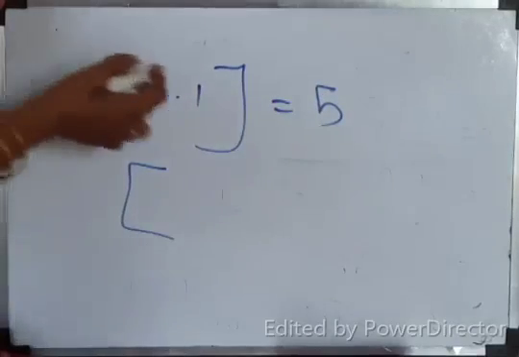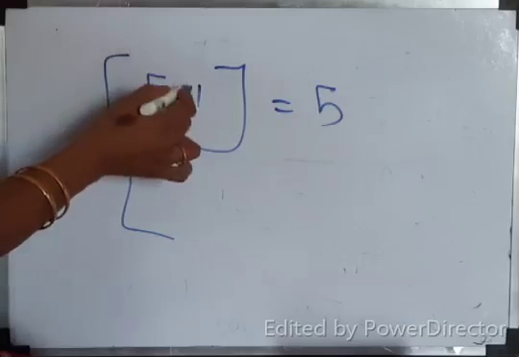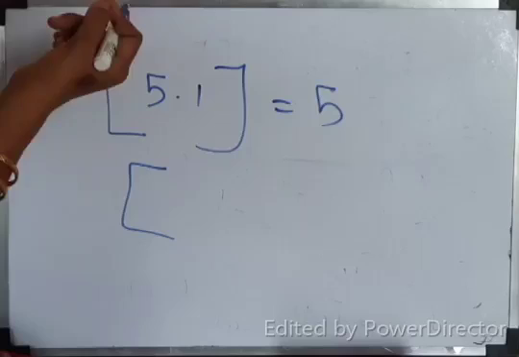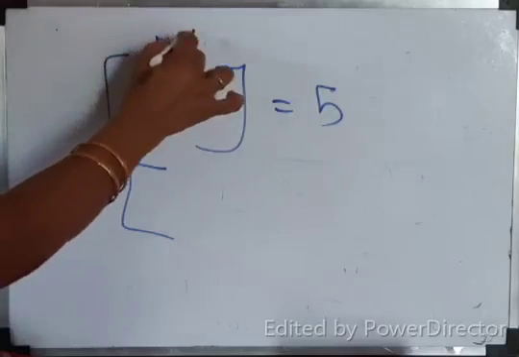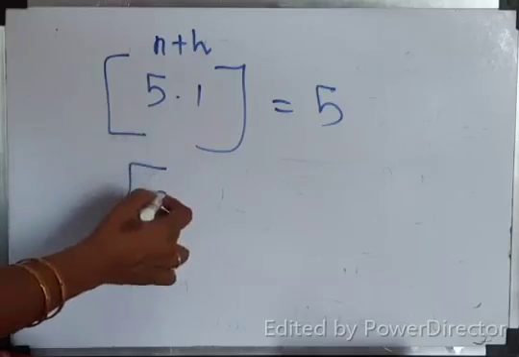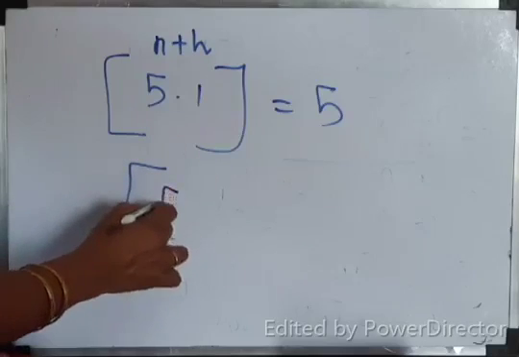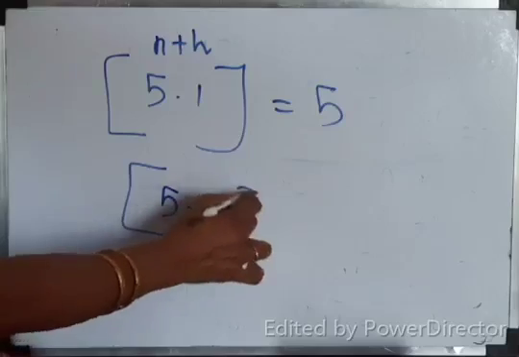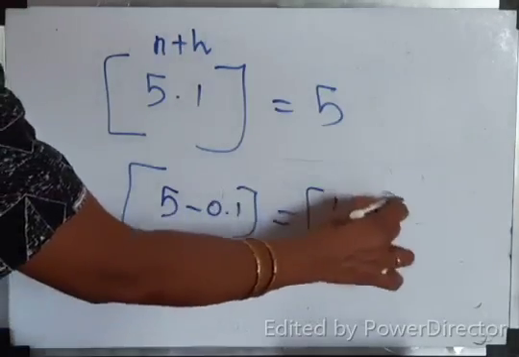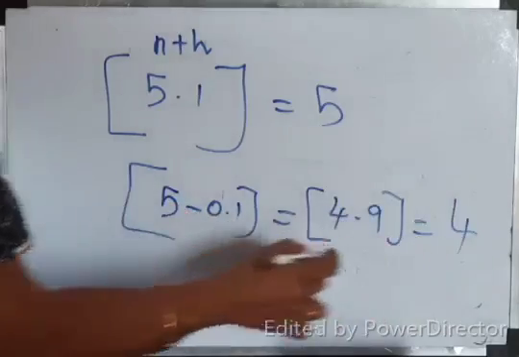Yes or no? Point 1 is this h. n plus h, the answer is 5. n minus h is what? 5 minus 0.1, what will you write? Box 4.9, what will you write here? 4. Correct?